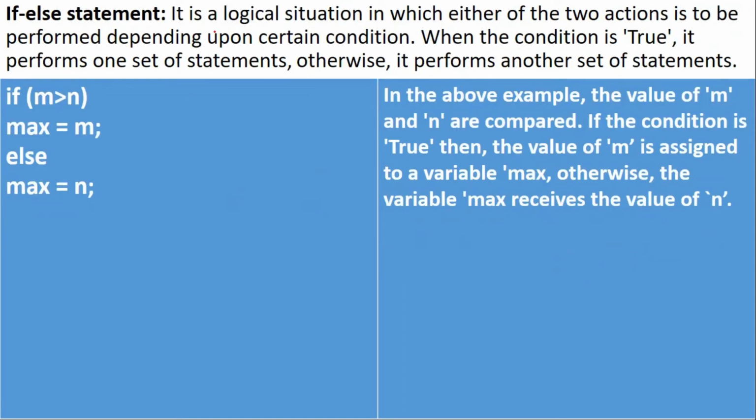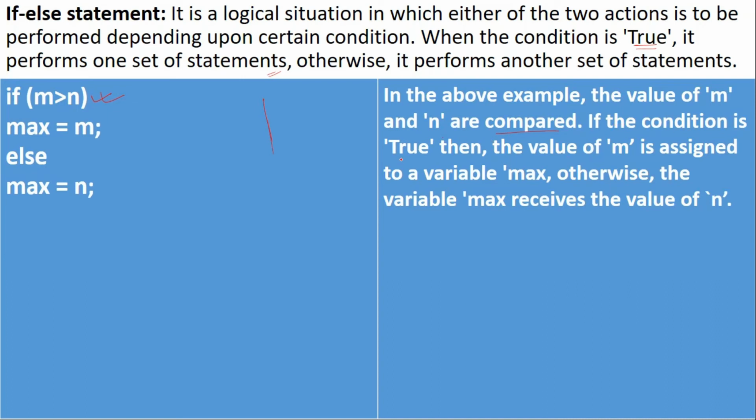The if else statement. It is a logical situation in which either of two actions is to be performed depending upon a certain condition. When the condition is true, it performs one set of statements, otherwise it performs the other set of statements. Here is a sample program I have written. In the above example, the values of m and n are compared.